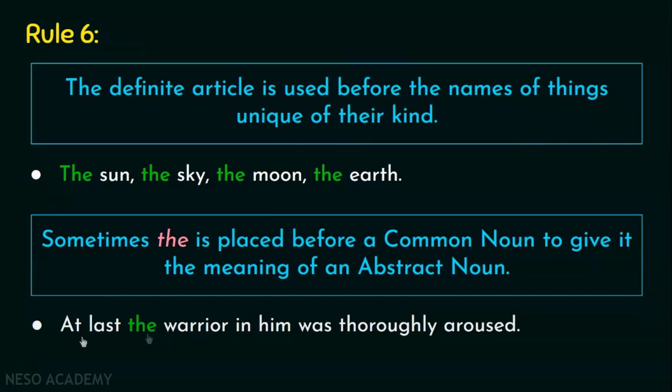For example, at last the warrior in him was thoroughly aroused. So that means warrior is a common noun. But in this sentence, it is an abstract noun. Why? Because we have used the before it. And the meaning of the sentence has also changed. We are not saying that he was the warrior. No, we are just saying that the qualities of a warrior were aroused in him and he fought like a warrior. Okay? This is what the sentence says. I hope these rules are clear and we can now move ahead.